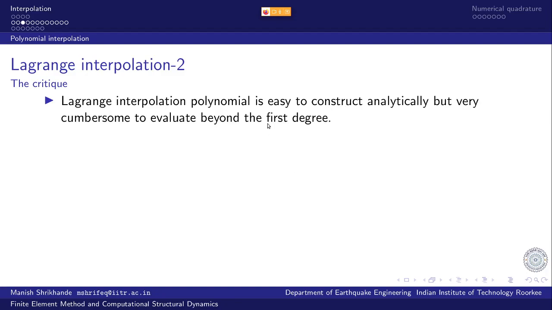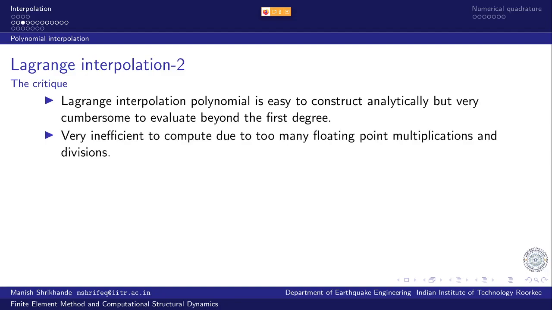Beyond first degree, it is a little cumbersome to evaluate. Definition is fine, but evaluation is troublesome because of too many floating point multiplications and divisions.